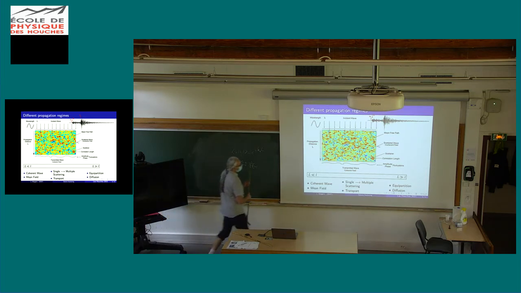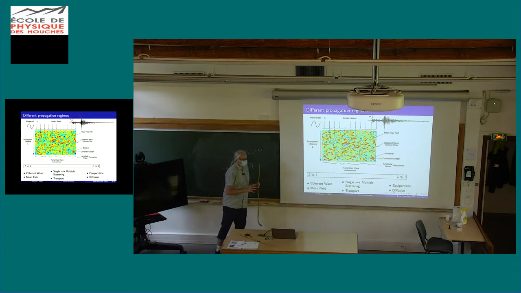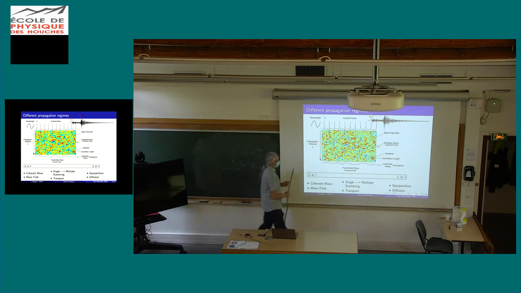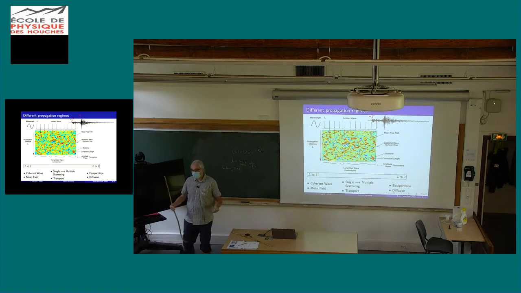Absolutely. So now once we have this concept of mean free path, we can classify the propagation regime. Very important, because depending on the propagation regime, you have different theories and different approximations that apply. If this typical propagation distance is much smaller than the mean free path, then you have very little incoherent wave.